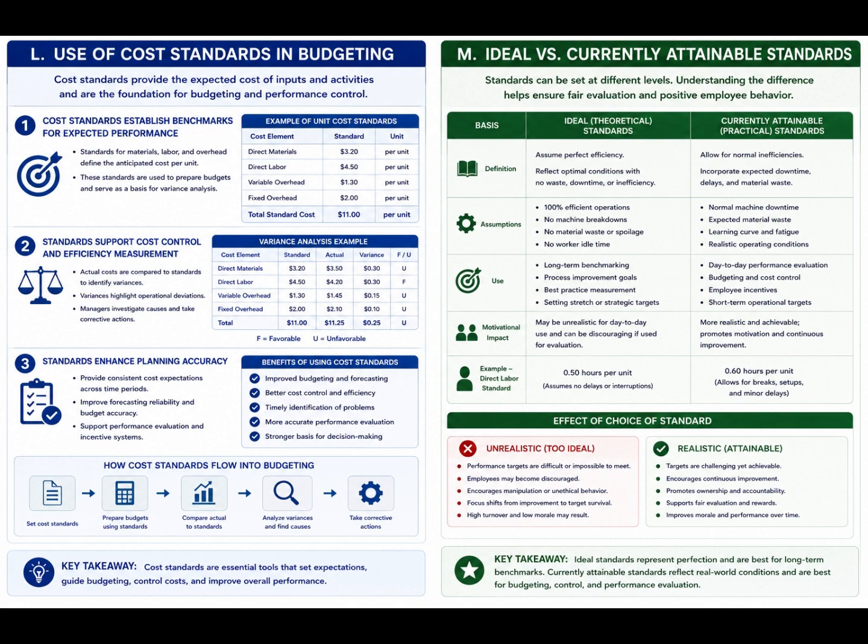Currently attainable, practical standards allow for normal inefficiencies. They incorporate expected downtime and material waste. These standards are more motivational and appropriate for performance evaluation. Choice of standard affects behavior. Unrealistic standards may discourage employees, while attainable standards promote achievable performance improvement.